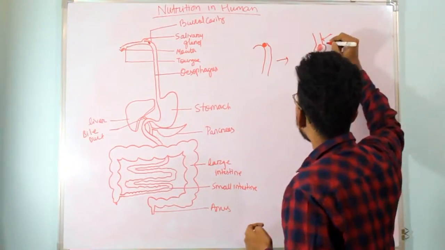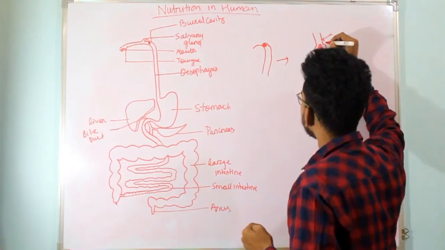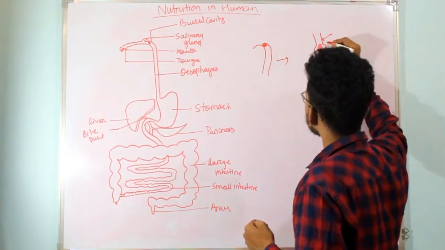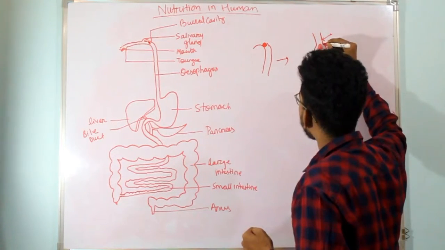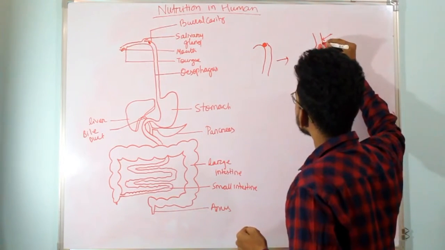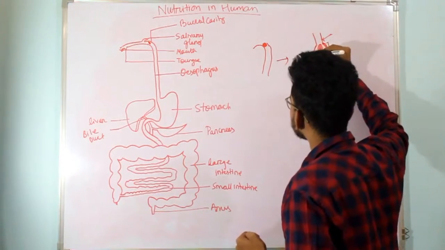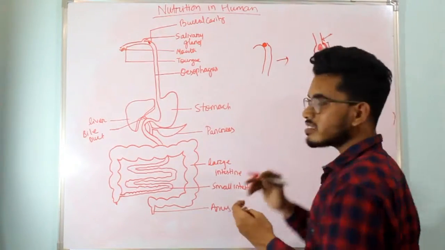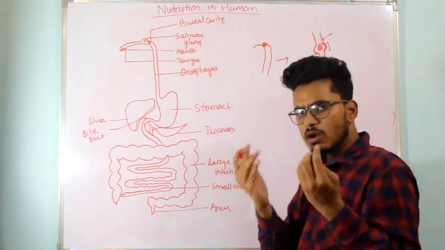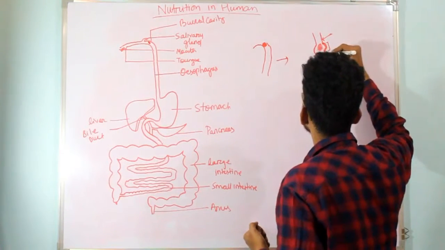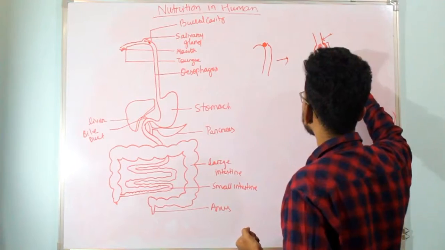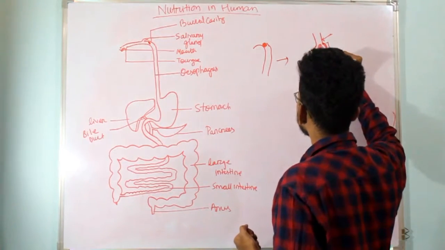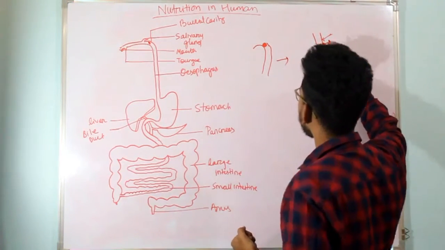In the region where the food particle is present, the muscles expand. The region where the food is not present is the contracted muscle region. So in this region the muscle contracts, and in this region the muscle expands.